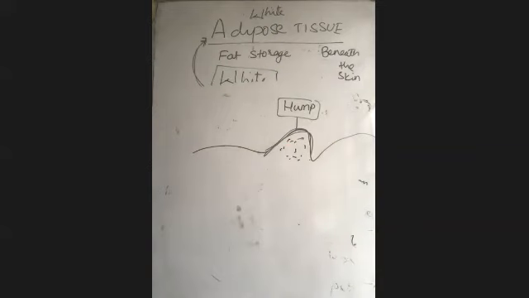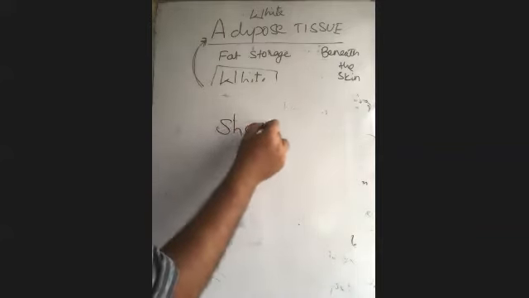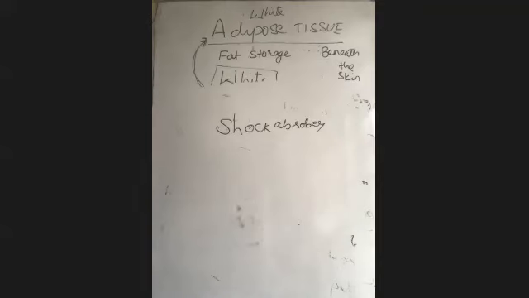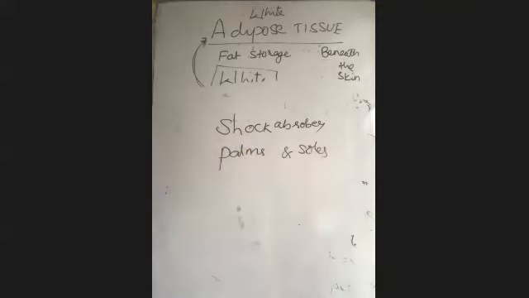You remember this, that we discussed earlier in ecology. How is it helpful for the camel? It acts as a storage tissue in the hump of the camel. Next, in case of human, how will it be helpful? Fat is helpful for what? In case of human, it acts as a shock absorber. Presence of fat in some places, not all the places, as a shock absorber in palms and soles. In palms and soles, that adipose tissue acts as a shock absorber. So that's it in case of them.